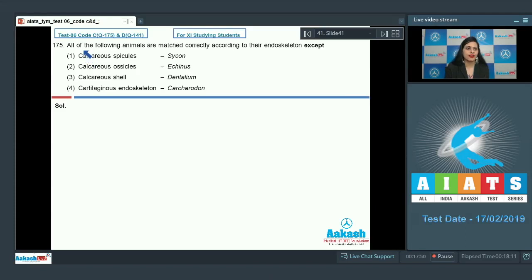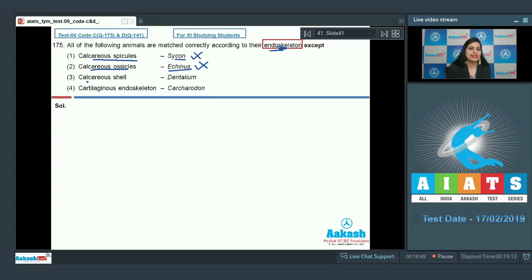Question number 175. All of the following animals are matched correctly according to their endoskeleton except. So we need to answer this question with respect to endoskeleton. And the very first match given is calcareous spicules and the match is Sycon. And as it is a correct match, so this cannot be a correct answer to our question. Sycon belongs to the phylum Porifera and calcareous spicules form endoskeleton in sponges. The next option is calcareous ossicles and the match is Echinus. And as it is also a correct match, so this cannot be a correct answer to our question. Echinus is an echinoderm and calcareous ossicles form endoskeleton in echinoderms.